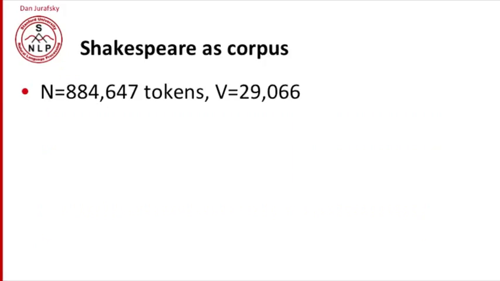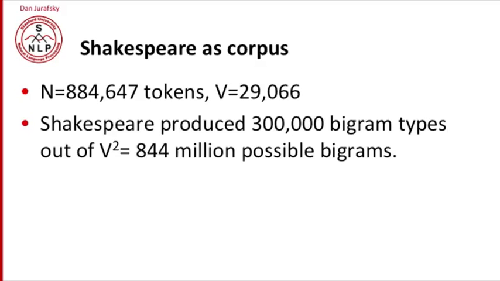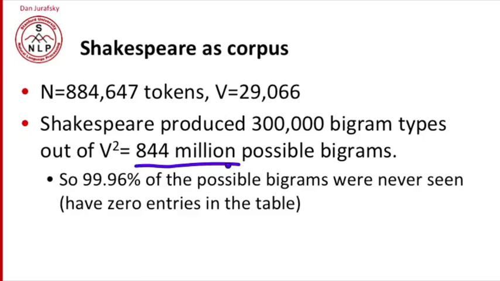Now, Shakespeare produced 800,000 words with a vocabulary of 30,000. And it turns out that in those 800,000 words, he produced about 300,000 different bigram types, so different unique pairs of words. But that's 300,000 out of 30,000 squared, or 844 million possible bigrams. So if we multiply that out, 99.96% of the possible bigrams were never seen. Those are going to have 0 entries in the bigram table. A vast number of zeros.